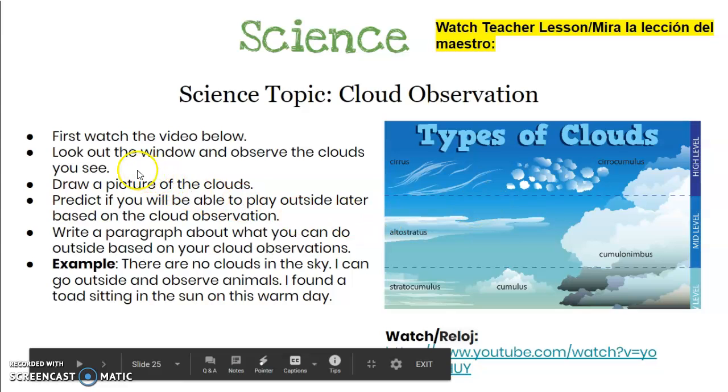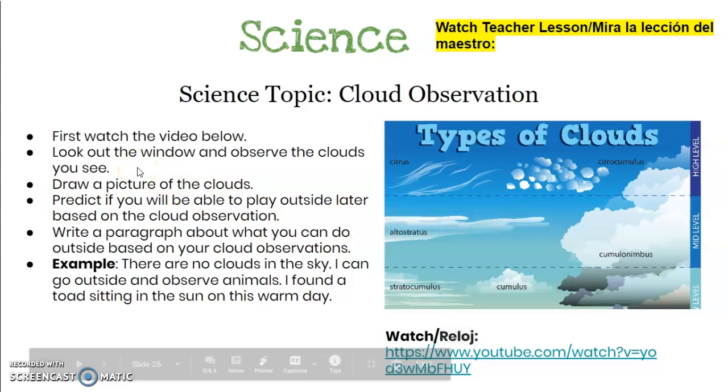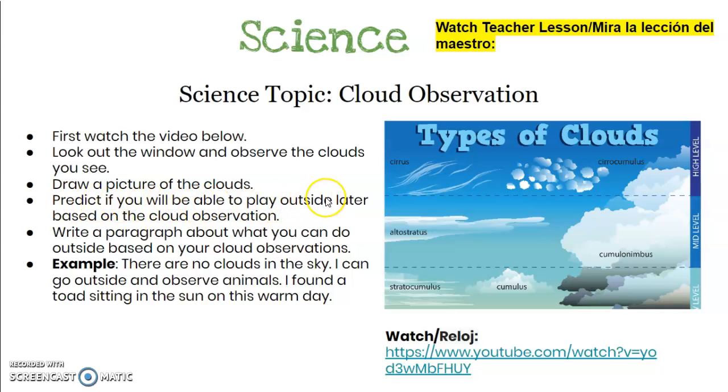You're then going to look out your window, or if you can go outside, you observe the clouds you see. You're then going to draw a picture of the clouds. Then you'll predict if you will be able to play outside later based on the cloud observation. So if you see nice fluffy clouds like these cumulonimbus all through the sky, it's probably a good prediction that you can play outside later.